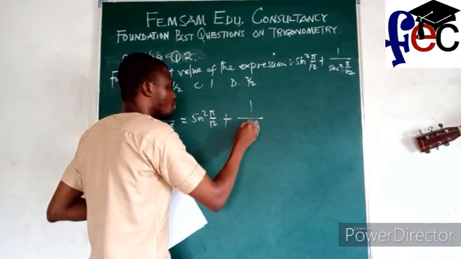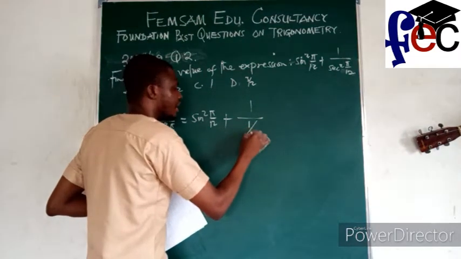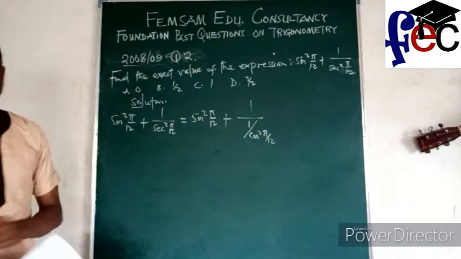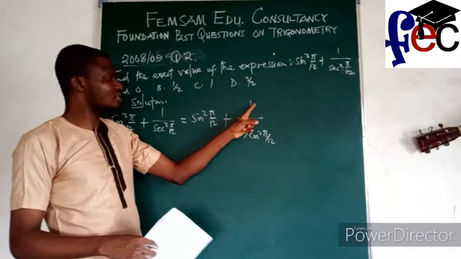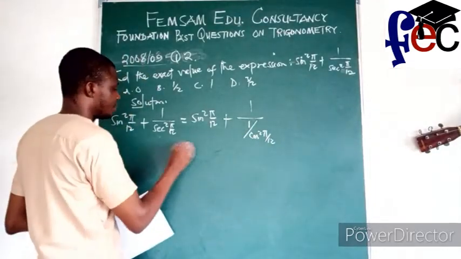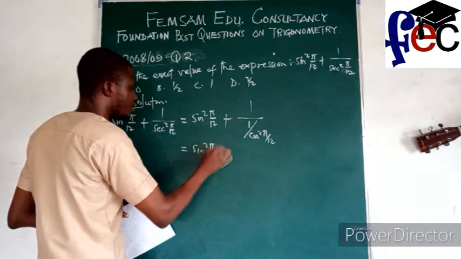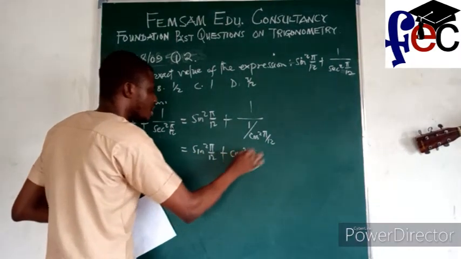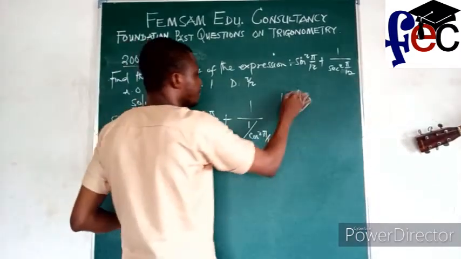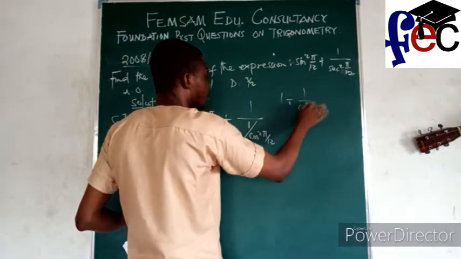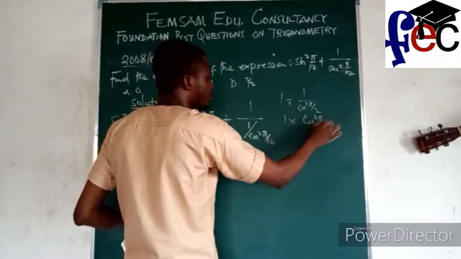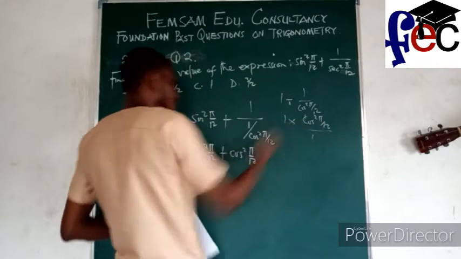Now, what is the inverse of 1 over cos square pi over 12? It's like saying 1 divided by 1 over cos square pi over 12, which is 1 multiplied by cos square pi over 12 divided by 1. So the expression is sine square pi over 12 plus cos square pi over 12.